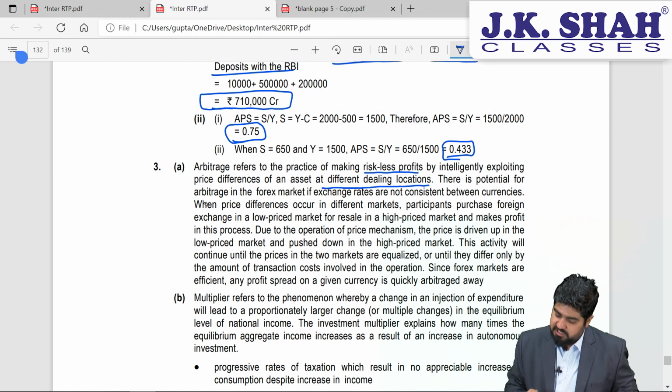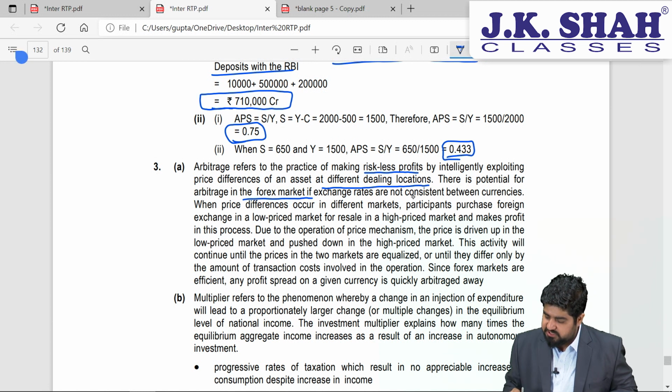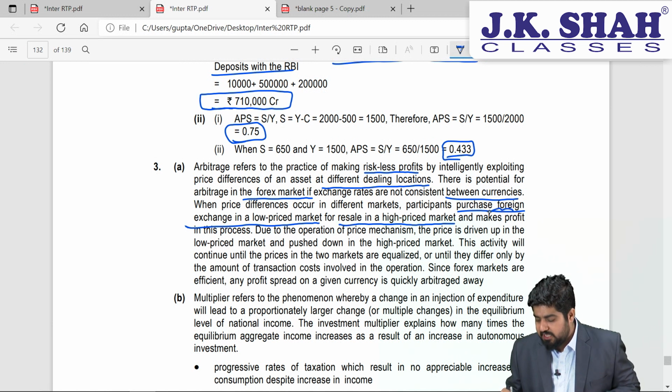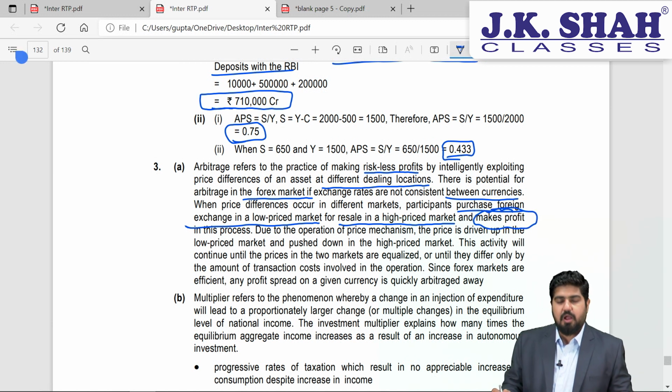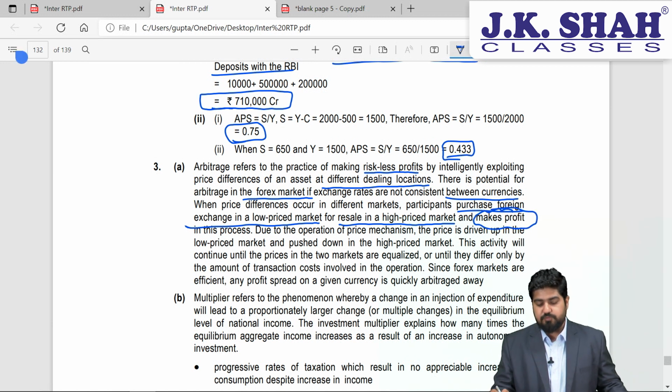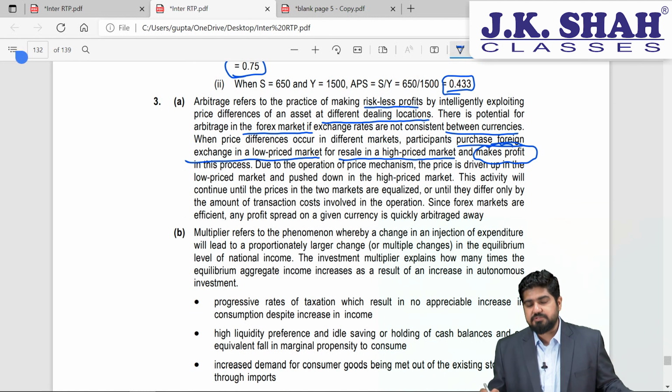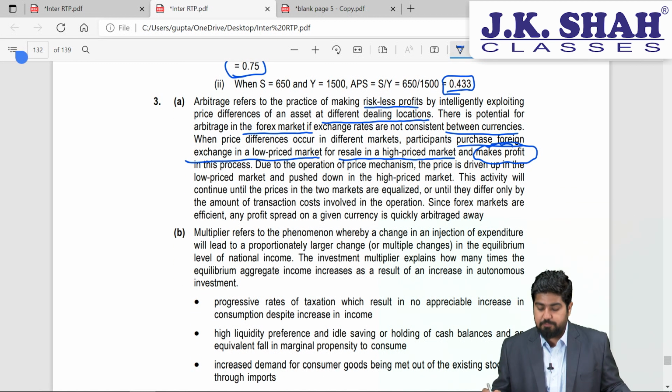So there is a potential arbitrage in the forex market if exchange rates are not consistent between the currencies. When a price difference occurs in different markets, participants purchase foreign exchange in a low price market and then resell in the high price market, and they make a profit. And one more thing, students, as a chartered accountant, you know that there is an arbitrage opportunity. The people who have this as a profession are often termed arbitrageurs, right? And many investment banking firms have arbitrageurs who make profit for them.